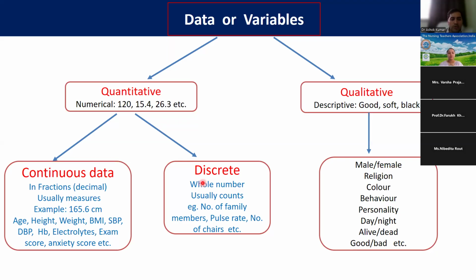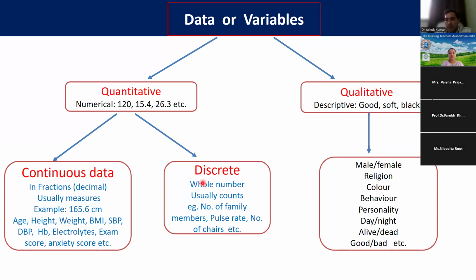So discrete and continuous are types of quantitative data. And I have told you about qualitative data, like male and female, religion, color, white, black, behavior, personality, introverted, extroverted, day or night, alive and dead, good and bad.